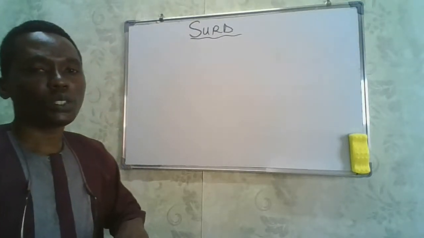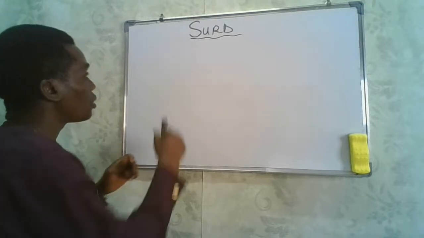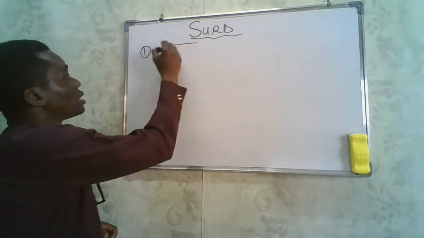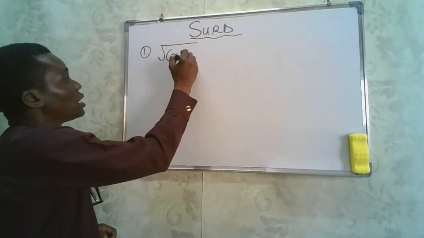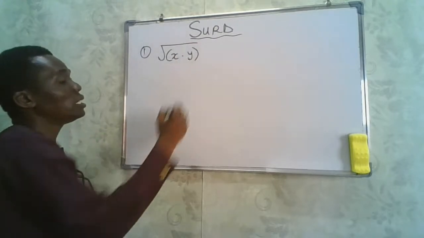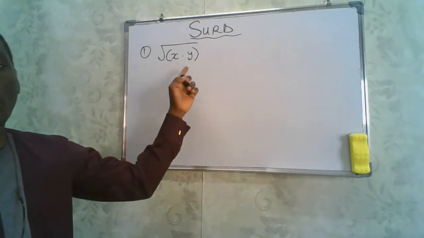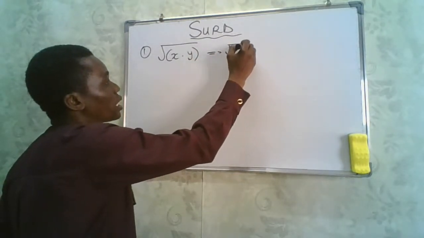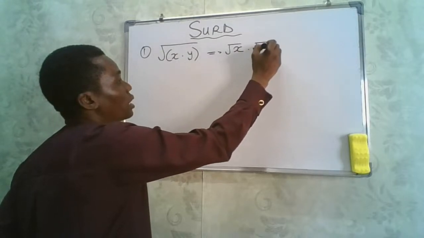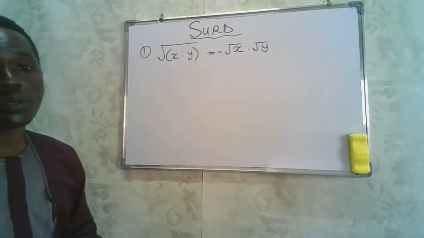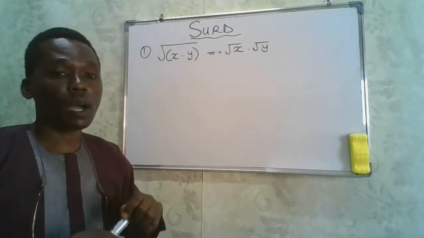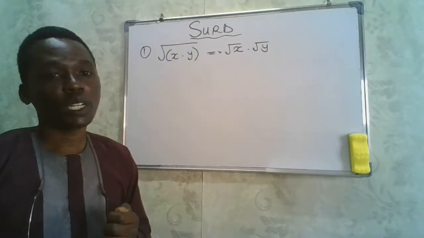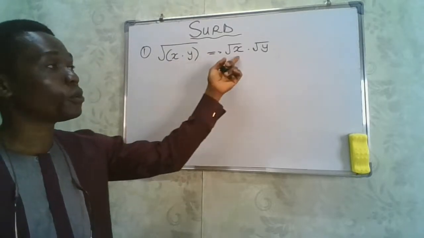The first rule is when we are multiplying two surds. When you are asked to multiply a surd like this, given that root x is multiplying root y, the rule of surds gives you the option of breaking these two surds. So we can have the surd of x multiplied by the surd of y. That is part of the rule of surds. Whenever you are given two values multiplying, you can separate them.